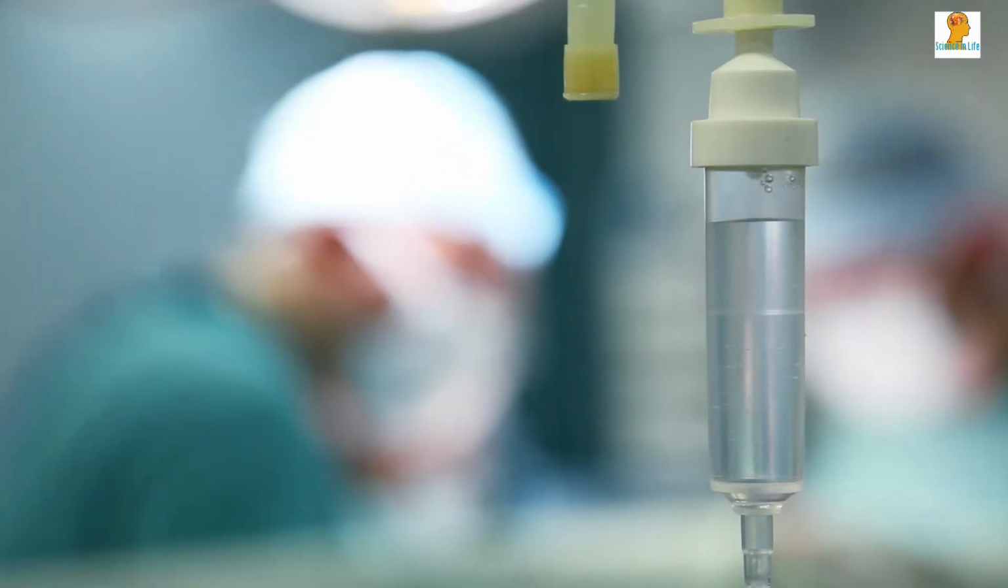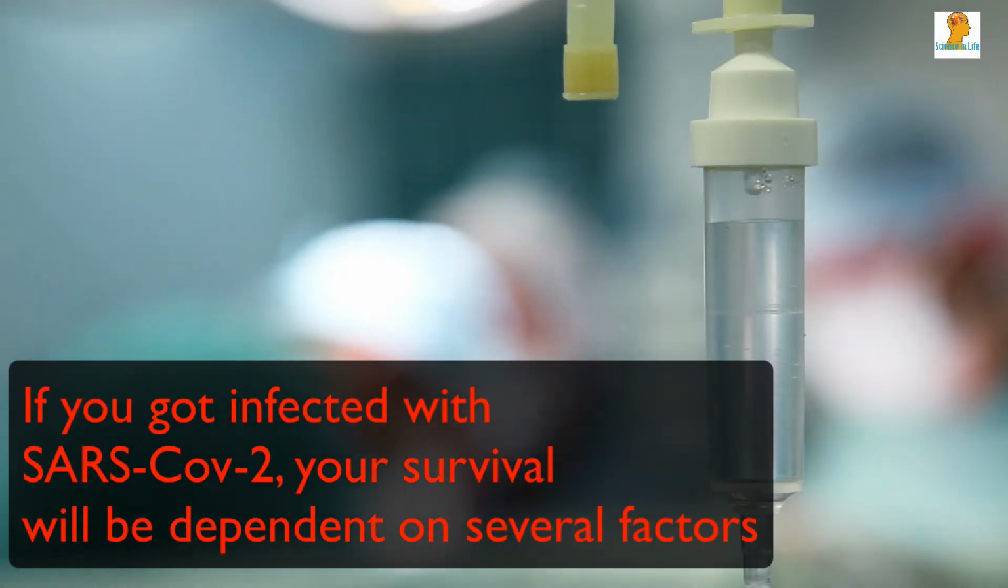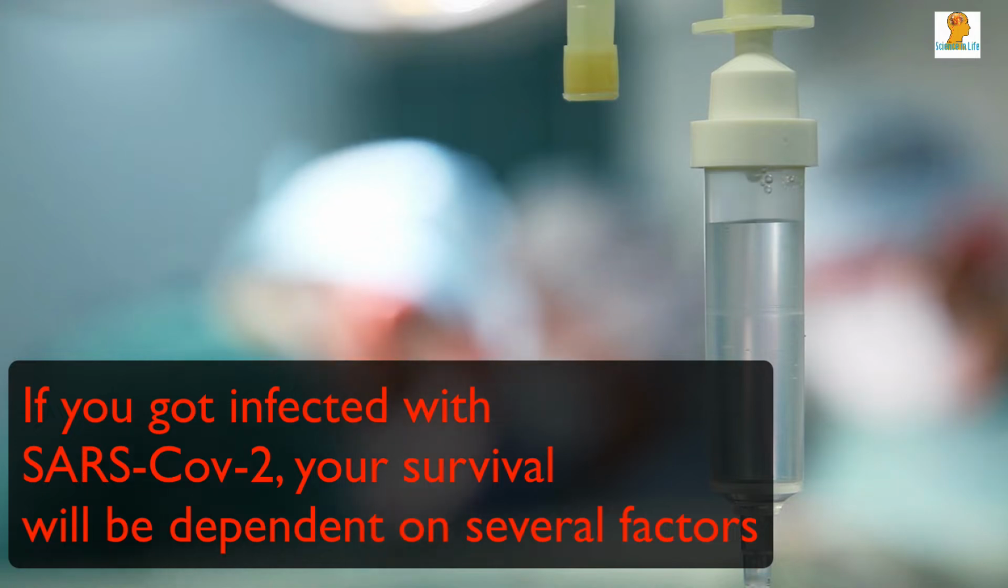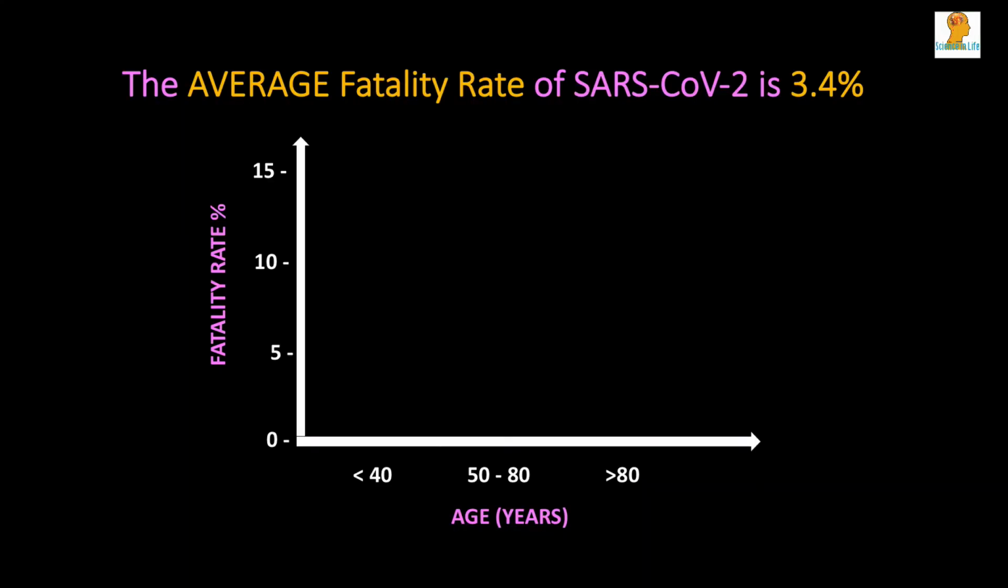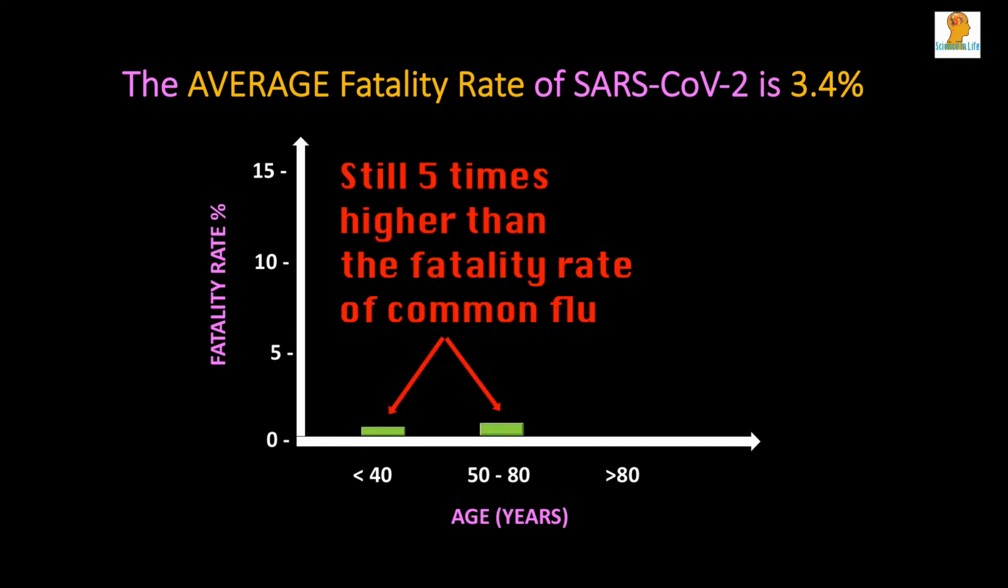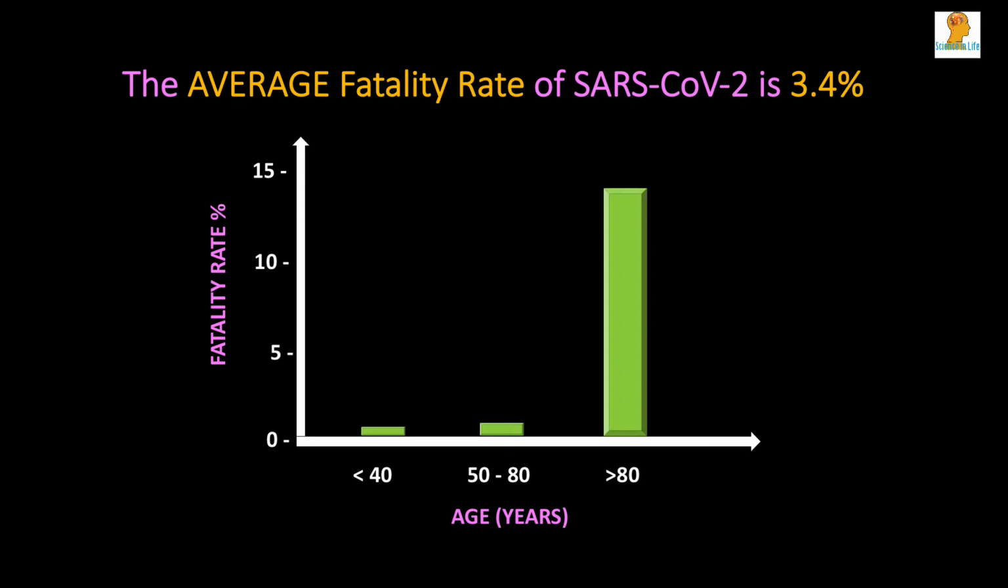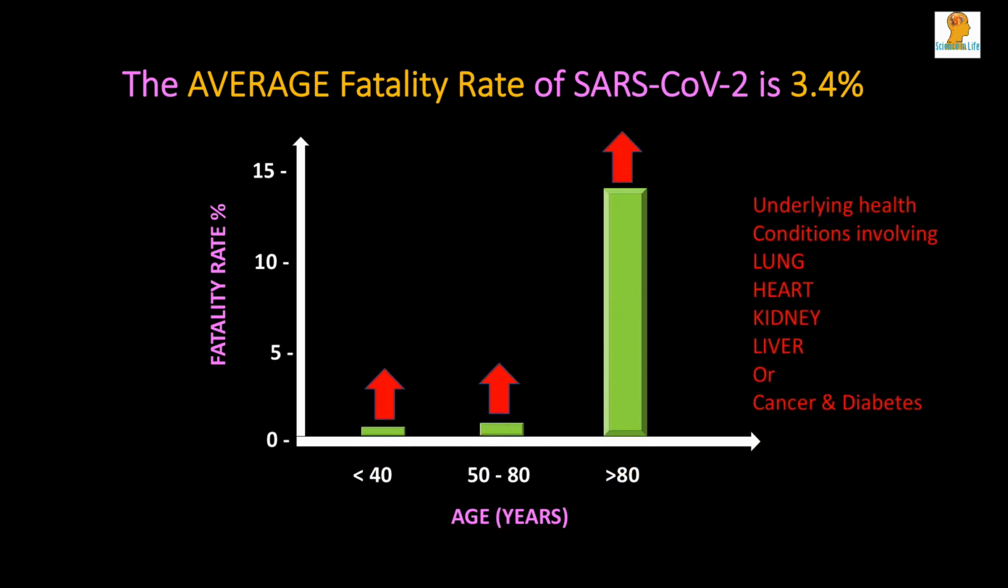If you get infected with SARS-CoV-2, your fatality rate will be dependent on several factors. Your age: if you are 40 years and below, it is less than 0.5%, which is still 5 times higher than common flu. If you are above 80 years, then the fatality rate is 14.8%. Regardless of the age, if you have certain underlying health issues with lung, liver, heart and kidney involvements, or diseases like cancer and diabetes, the fatality rate would be higher.